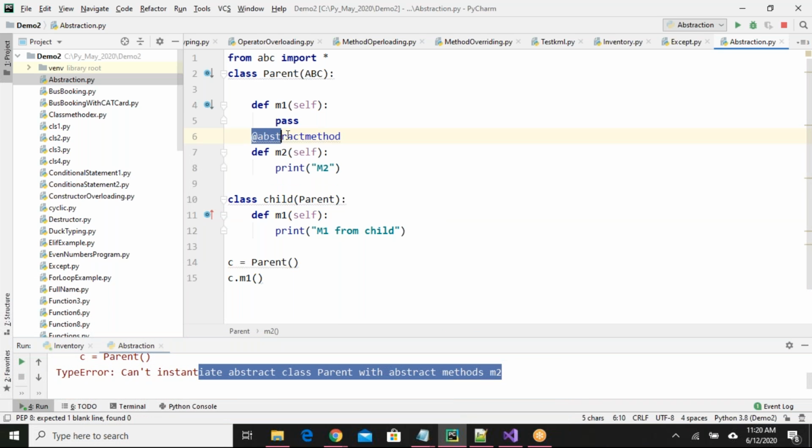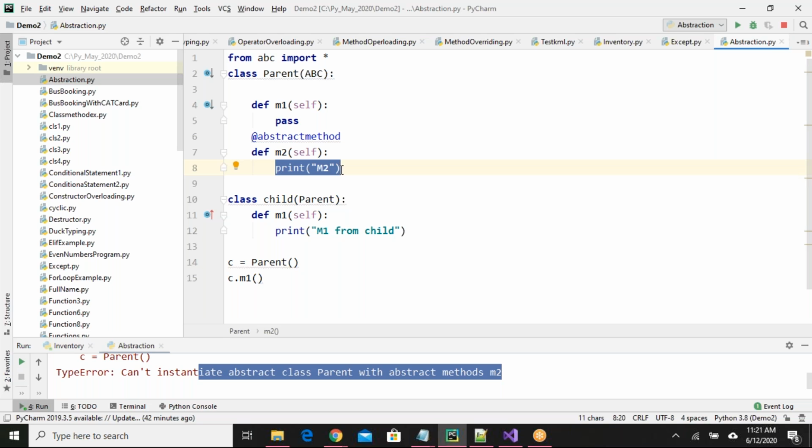And for a method which is decorated with abstract method, even if you provide a definition or even if you provide pass, both are the same. Even if you provide a definition, it will be ignored. There is no meaning in providing the definition there because it won't work for you. Anyhow, it is an abstract method. Anyhow, you have to override that method in the child class. Then there is no meaning of creating the definition for M2 method. Is it clear, guys?